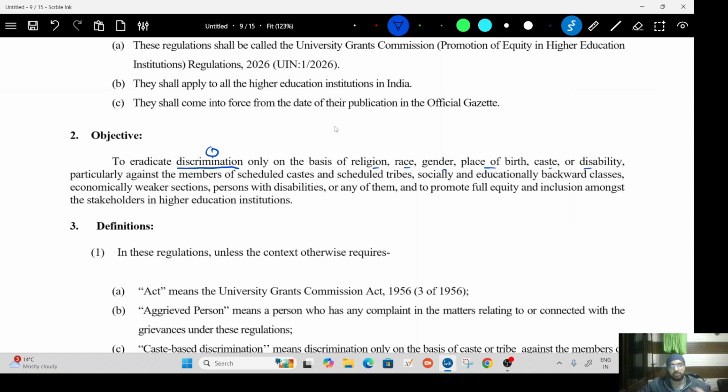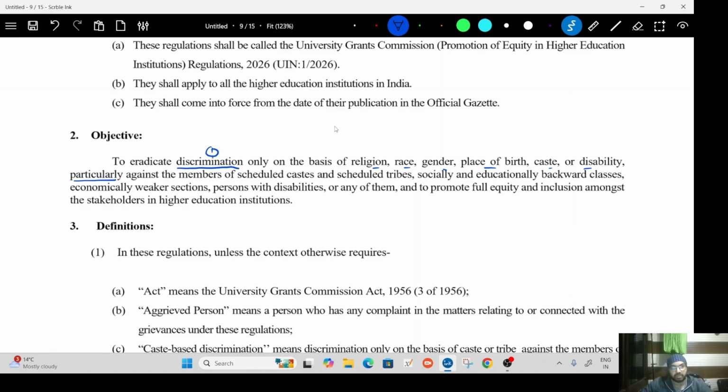But because of the past of our nation, these rules are particularly focused. When they say particularly, they do not mean that they are only there to stop discrimination among these castes. They mean they want to focus primarily on these, but it does not mean that they will focus only on these.